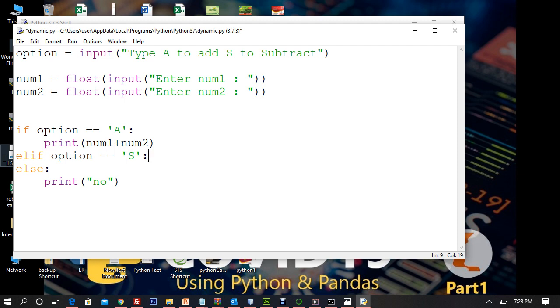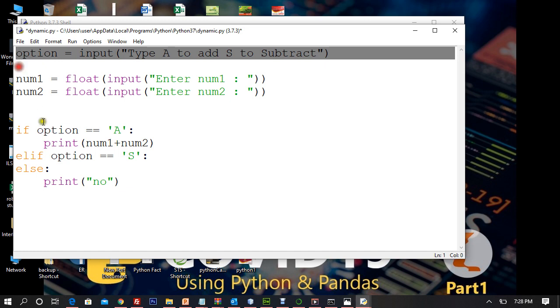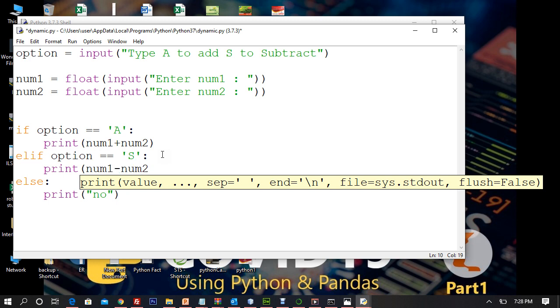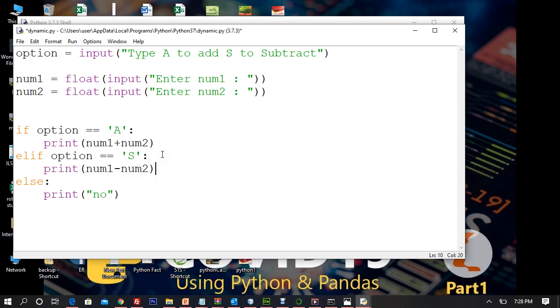So now let's suppose you're asking the user to enter, and the user has entered s. That has gone to option, and now if option is not equivalent to a, the body is not going to get executed. The second statement is going to get checked, and if it is s, then what do you want? I want to print num1 minus num2. So I want to print subtraction, all right? And else, let it be if the user has neither entered a nor s. In that case, I will give back a message to the user: invalid input, right?